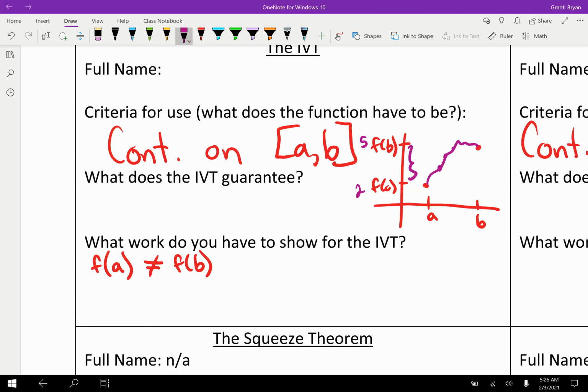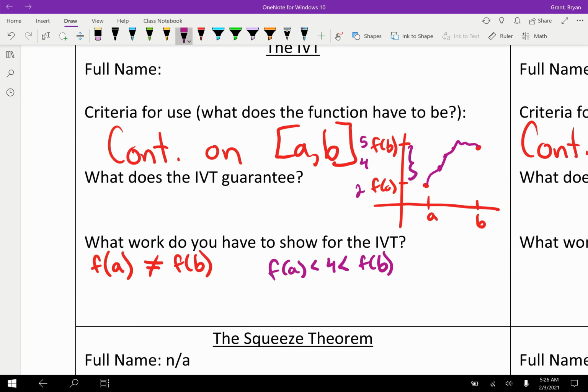So normally the setup on this problem will be something like, prove that there is a number where this function passes through the number 4. Well, you just find the two endpoints. I'm hoping that they're not equal. They won't be. And then you should also state something like, let's say that they're looking for 4, I don't know. You should also say that f of a or f of b, whichever one's the smallest, is less than 4, which in turn is less than f of b. So you should state those two before you write your conclusion.